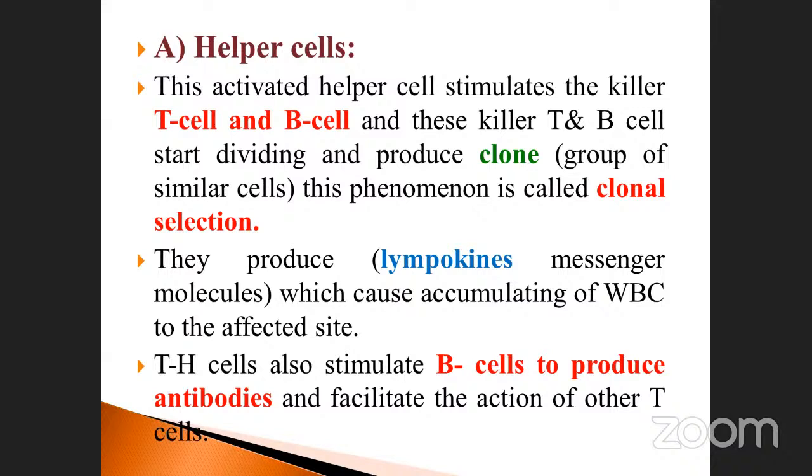That means thymus helper cells also stimulate B cells to produce antibodies and facilitate the action of other T cells also. And also thymus cells can induce the cells. That's the reason for the name helper. So these are all very, very important things.